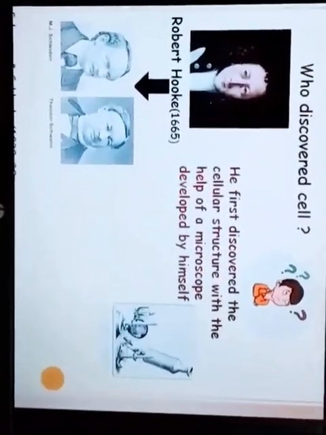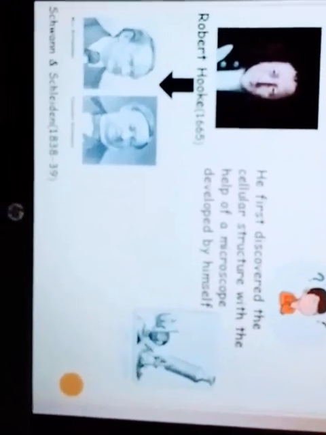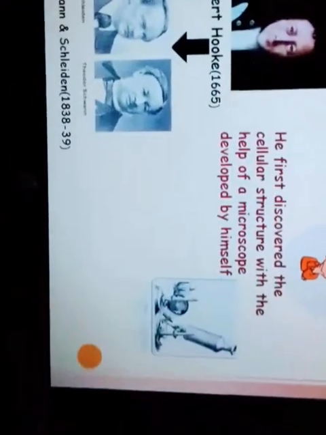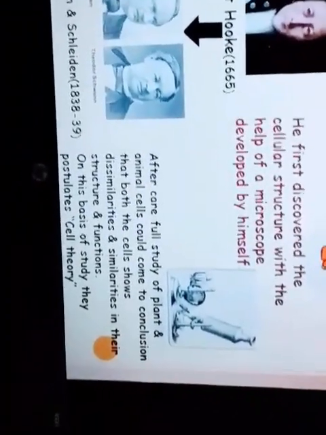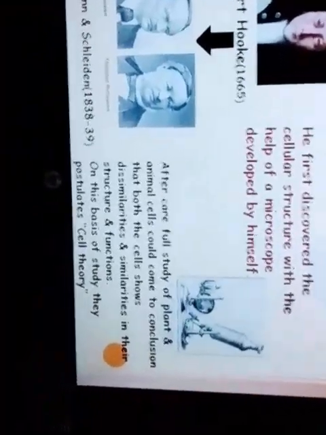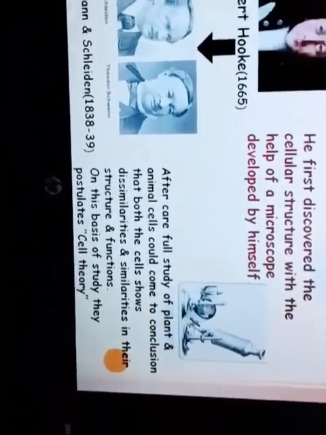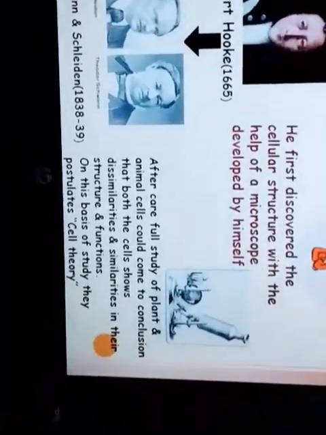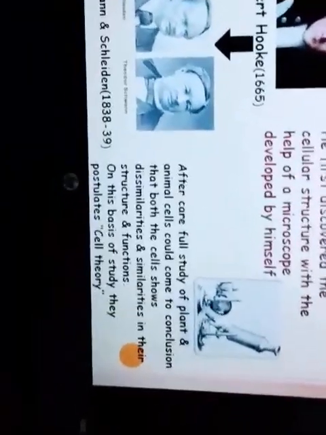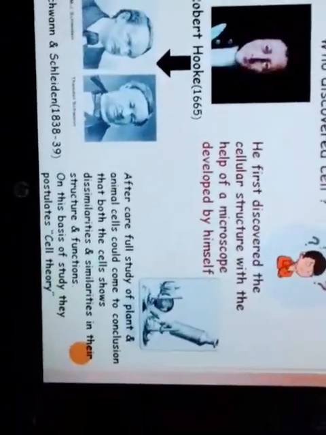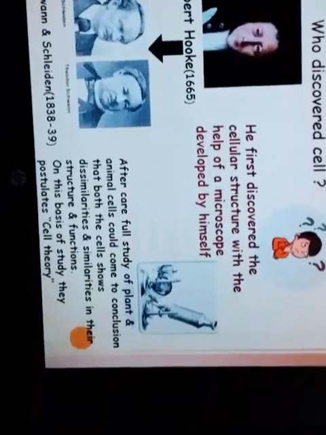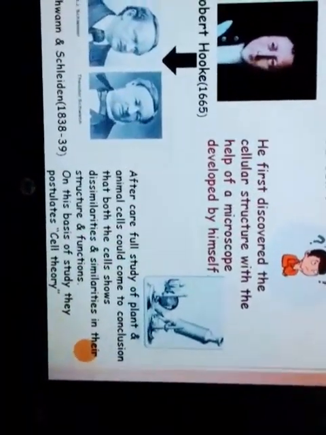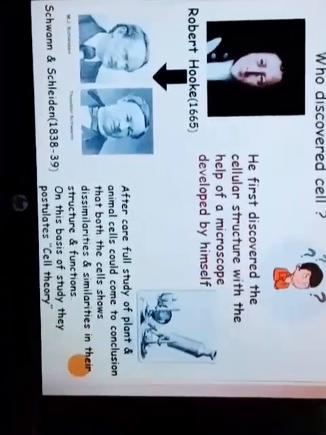Next, after Robert Hooke, two scientists, Schwann and Schleiden, made a careful study of both plant and animal cells and came to the conclusion that plant cells and animal cells show various similarities and differences in both their structures and functions. Based on this study, they postulated a theory which is called the cell theory. The cell theory regards the study of molecular or cellular biology.